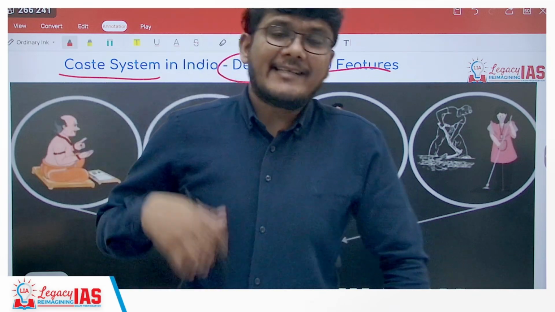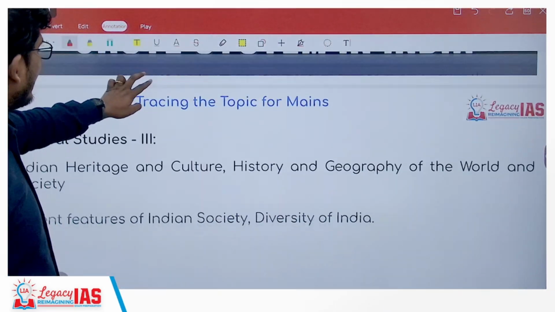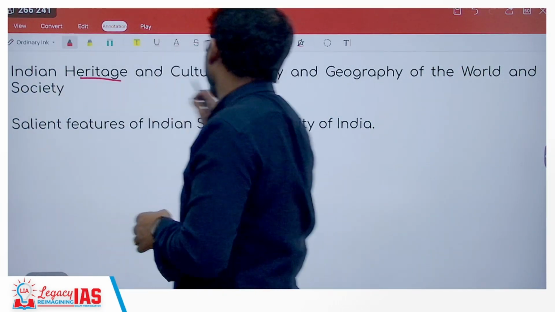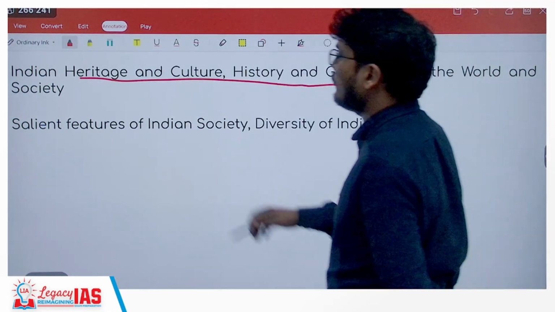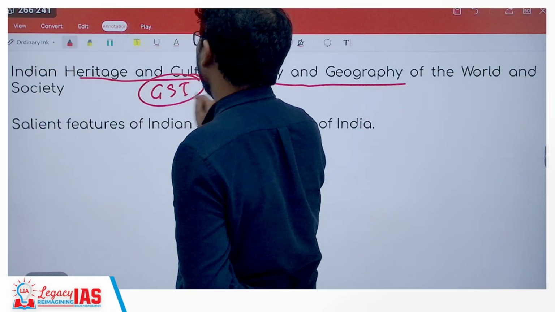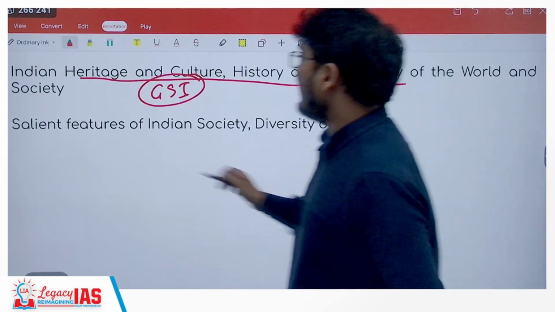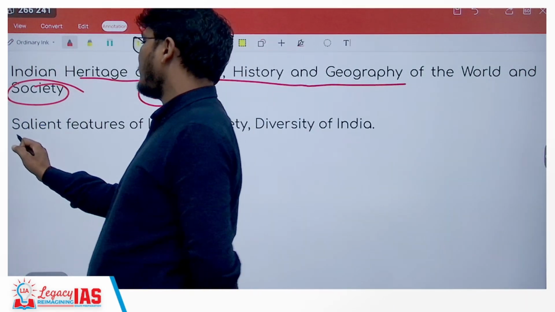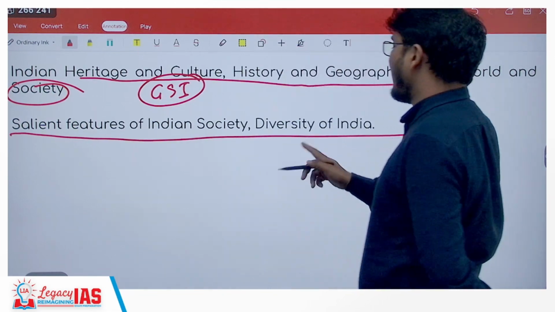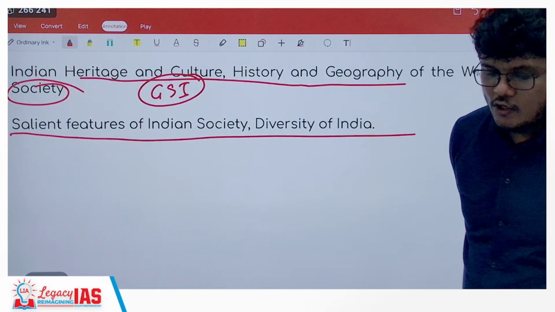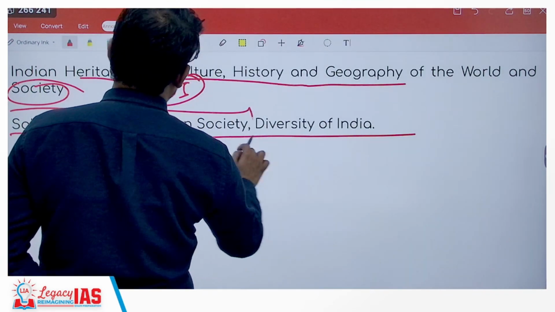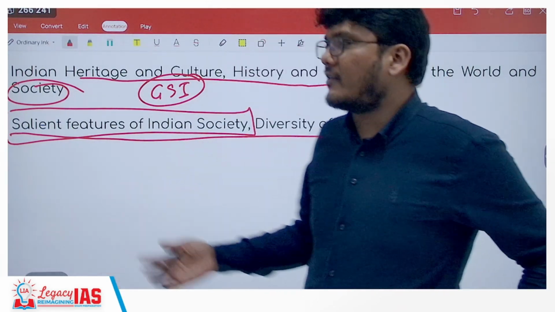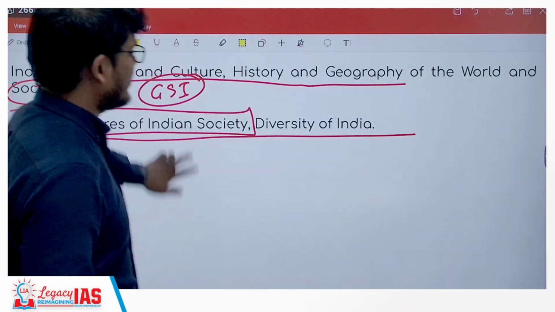So first things first, let us trace this particular topic for our Mains. It comes from the GS1 paper, in which you have Indian heritage and culture, history, geography of the world and society. This is the GS1 syllabus, where it is asked specifically about Indian society, and under Indian society there is a sentence about salient features of Indian society, diversity of India. One of the salient features of the Indian society is the caste system, and that is what we are going to discuss in this lecture.